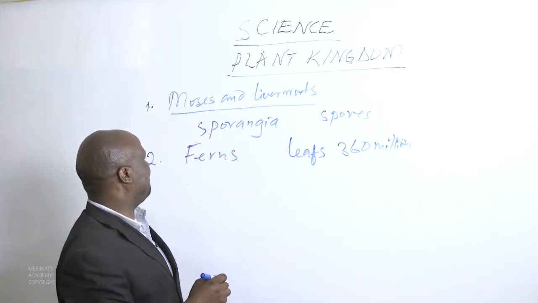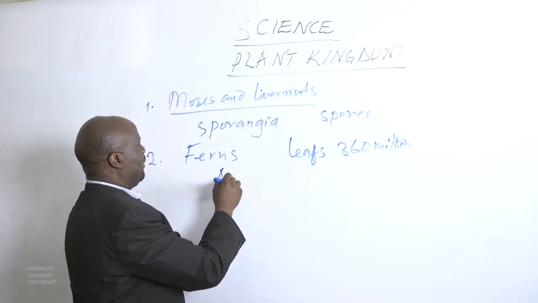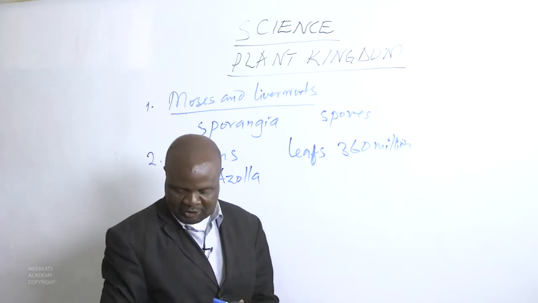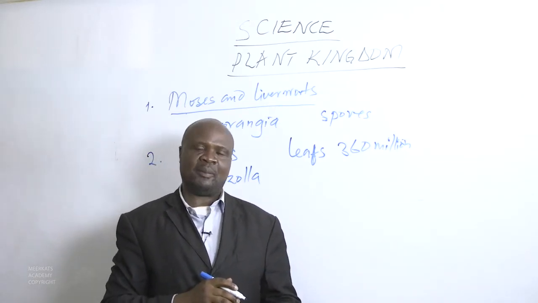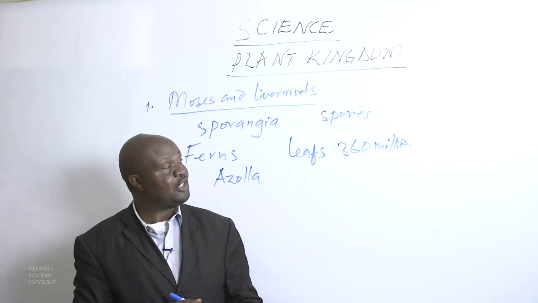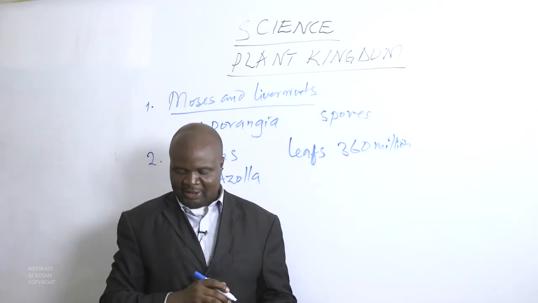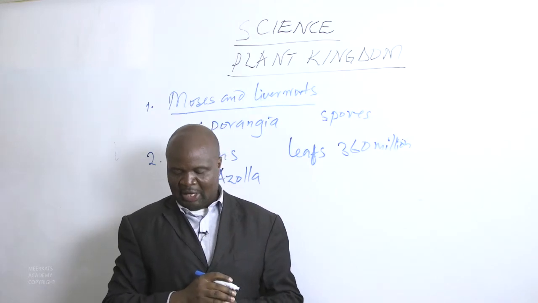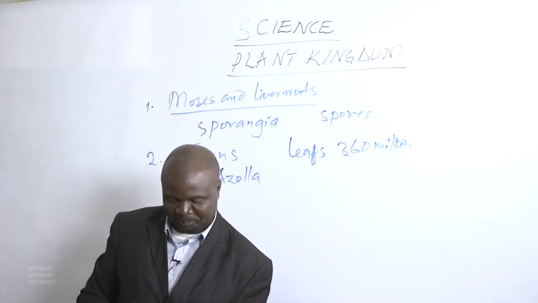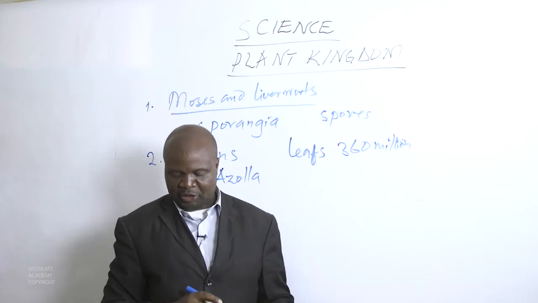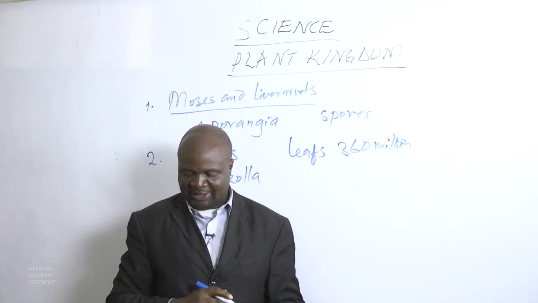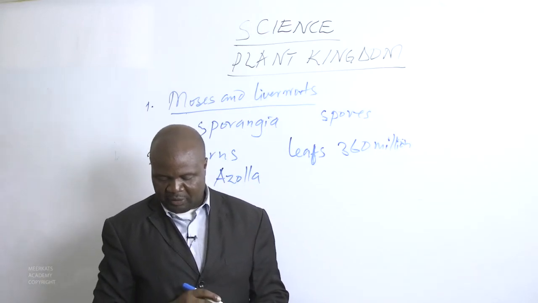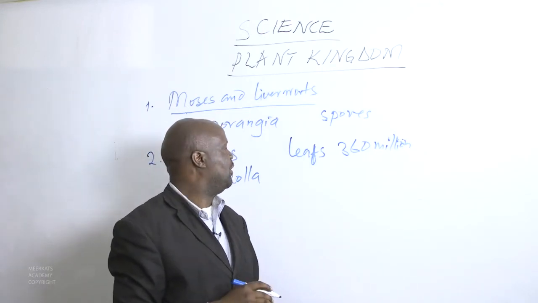We have an example of a plant by the name Azolla. The information we have about Azolla is that it is a water fern, and it is only a few centimeters across. In contrast, ferns such as tree ferns grow to a height of 15 meters.